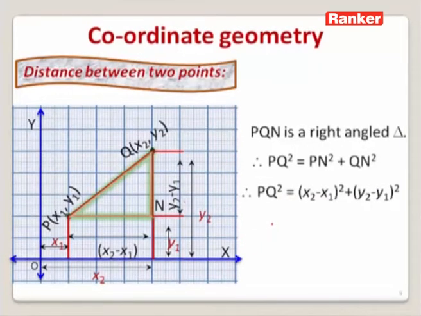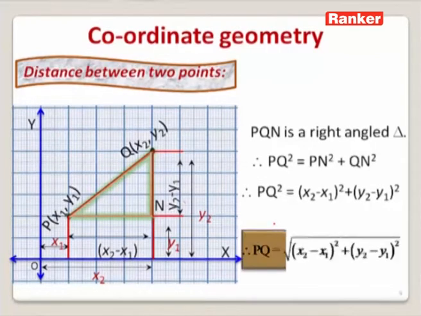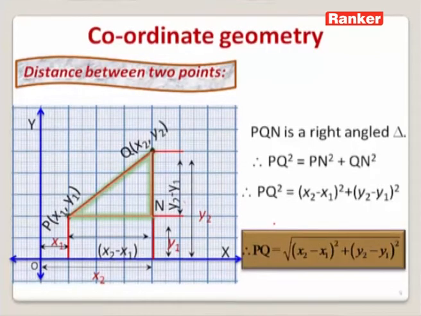But we want PQ. So to obtain PQ, or the length of the line segment PQ, we need to take the square root of x2 minus x1 whole square plus y2 minus y1 whole square, which is known as the distance formula.